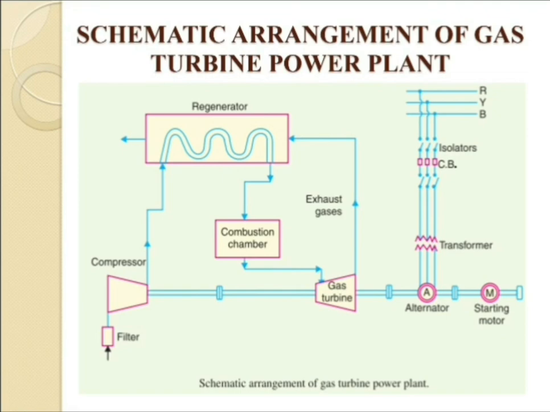When the blades rotate, they generate mechanical energy, and with that the gas turbine drives the alternator. The alternator is connected with the transformer, circuit breaker and isolator via the bus bar, which generates the electricity, and it reaches the consumer side.